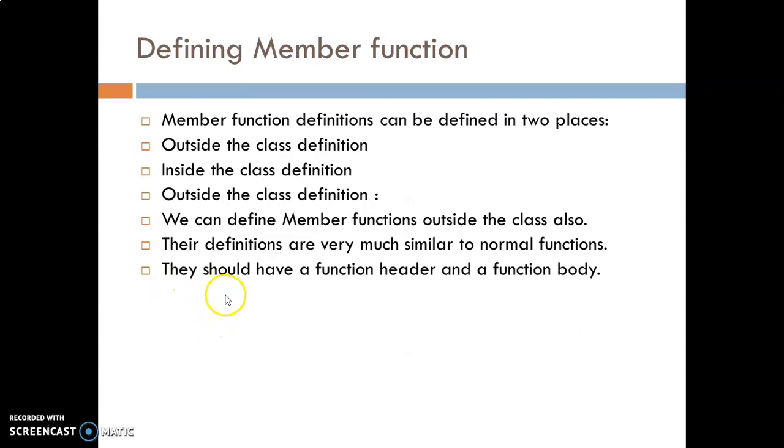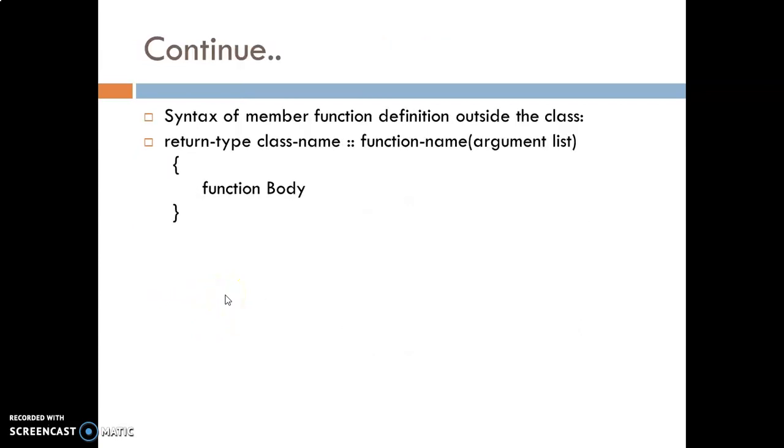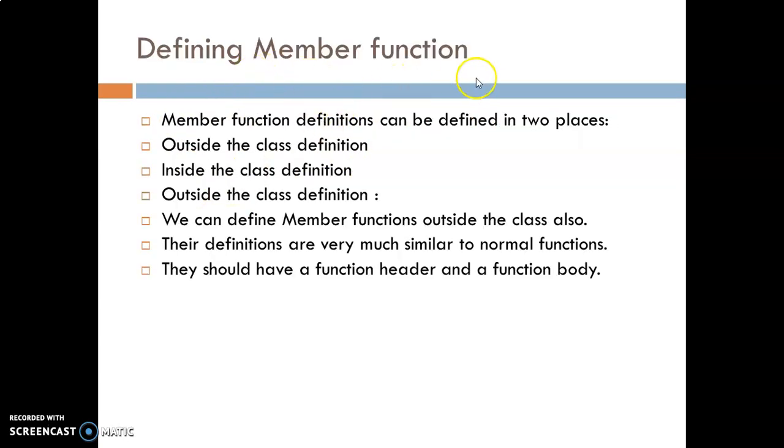Now, how to define the member function. If you are interested in defining a member function, this is the syntax for that. This is the return type, then the name of the class. These four dots are nothing but the scope resolution operator, and then the name of the function. Okay, so this is about how to define a member function.